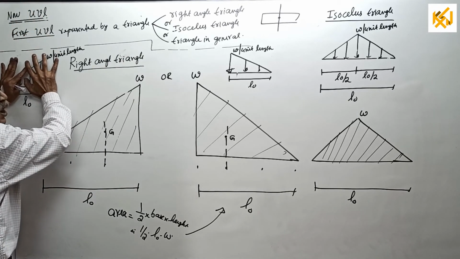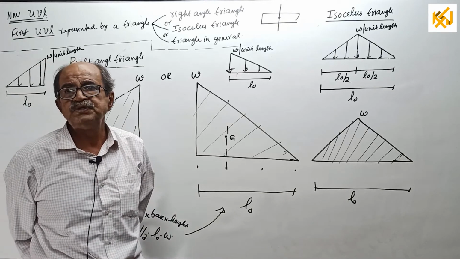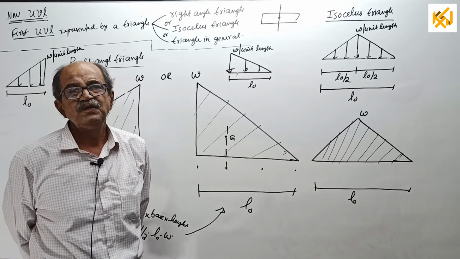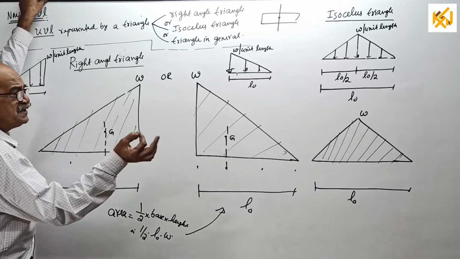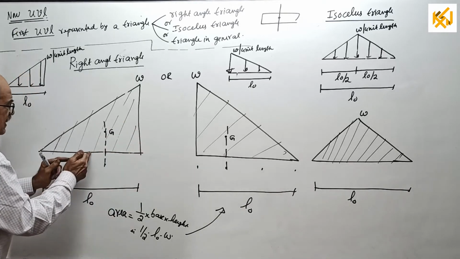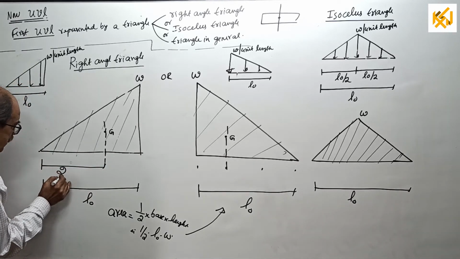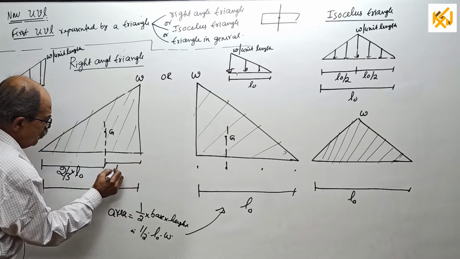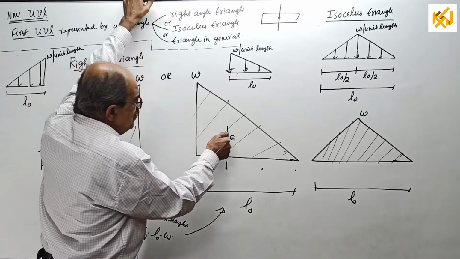the entire loading, not partial loading, CG location will be either 2/3 or 1/3. Now, 2/3 is bigger, 1/3 is smaller. Nobody has to worry or think a lot to decide. Anybody with a little common sense will tell, this is bigger, this is smaller. CG will go that side. From center, it will shift that side. So, this will be 2/3 of L0. This will be 1/3 of L0. And here, CG will be here.